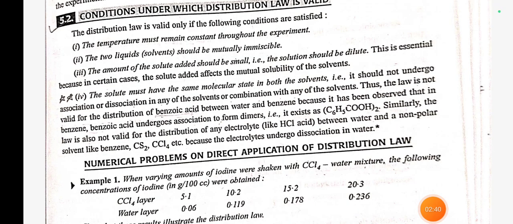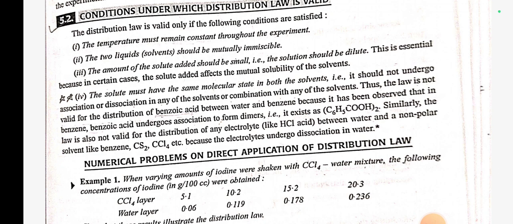Conditions under which the distribution law is valid. The temperature must remain constant throughout the experiment. Next, the two liquid solvents should be mutually immiscible. The amount of solute added should be small, that is, the solution should be dilute. This is essential because in certain cases the solute added affects the mutual solubility of the solvents.